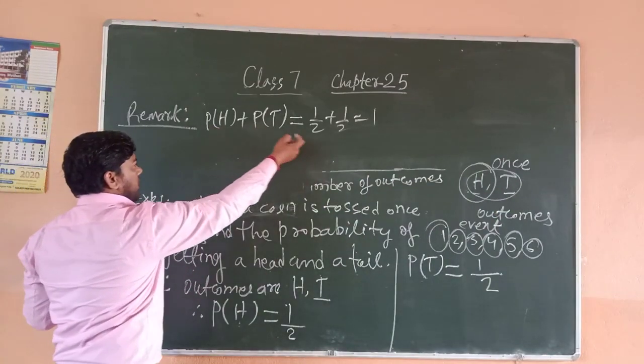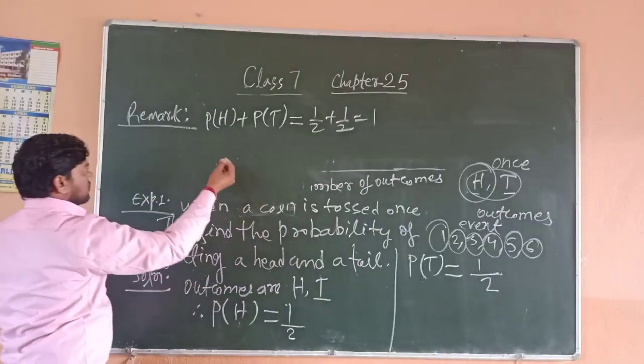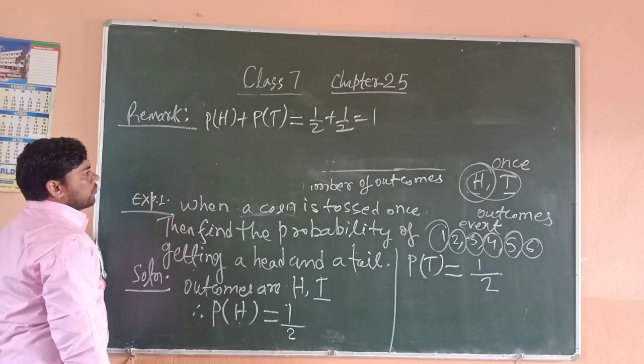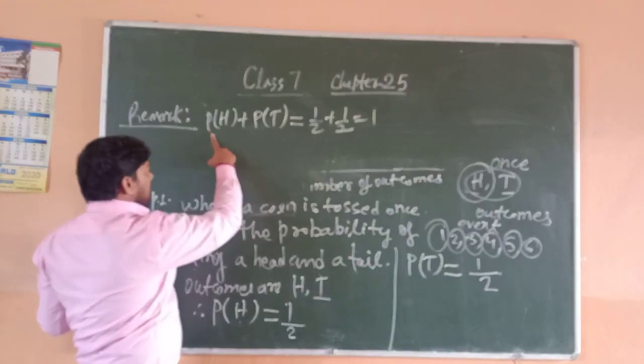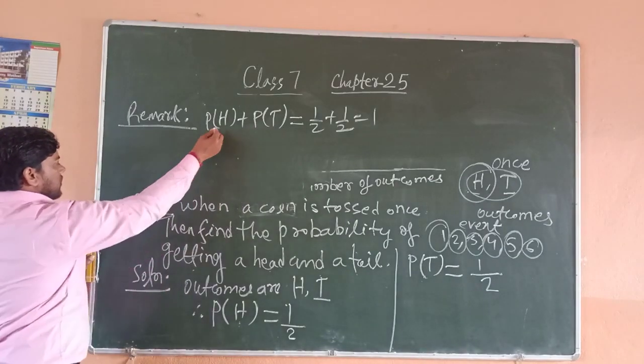Such events, whose sum of probabilities is 1, are called elementary events.